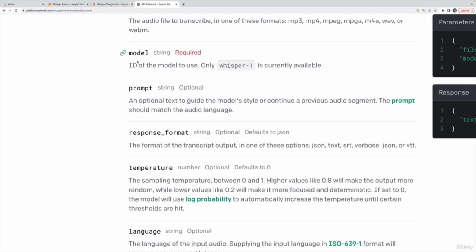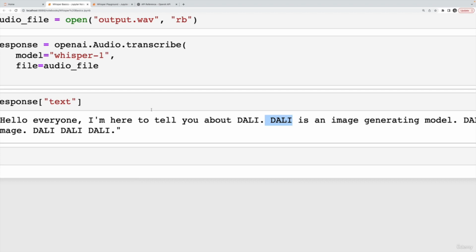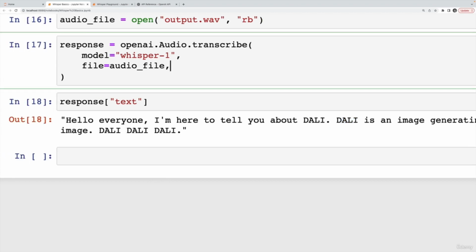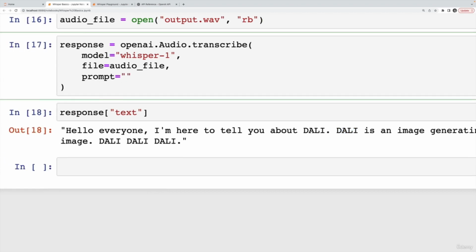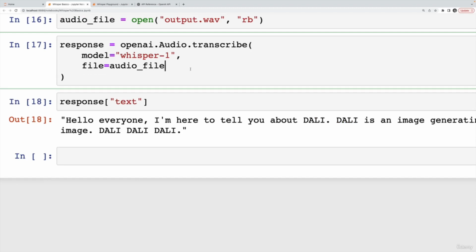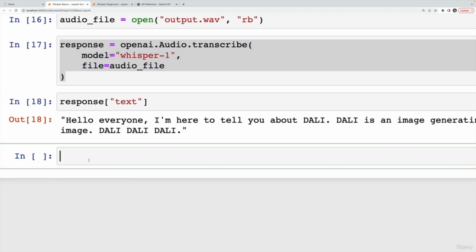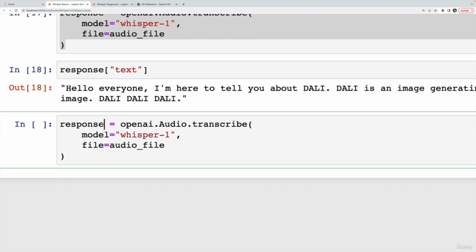I only really speak English, so we're working with English. So let me show you if I tweak this and I provide a prompt. Maybe I'll do this down here so we can compare the two. We'll call this response with prompt.